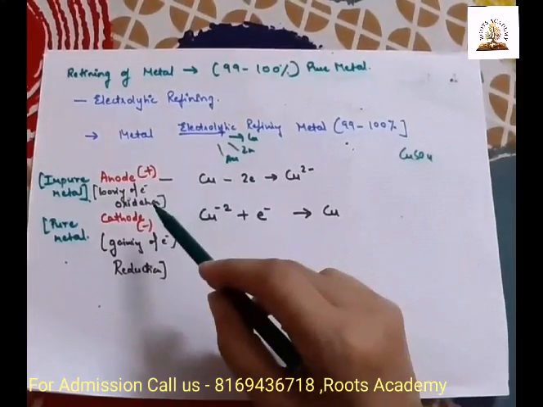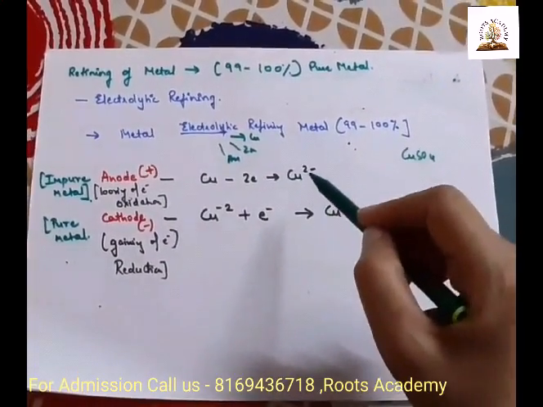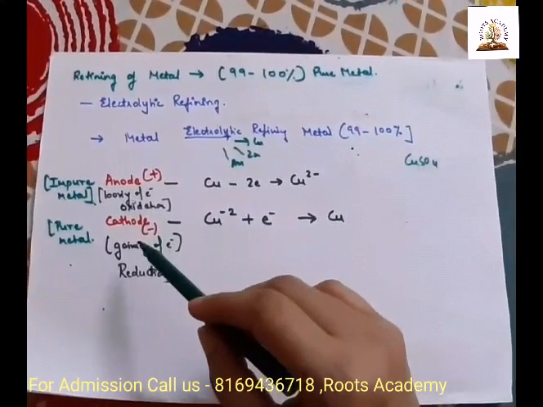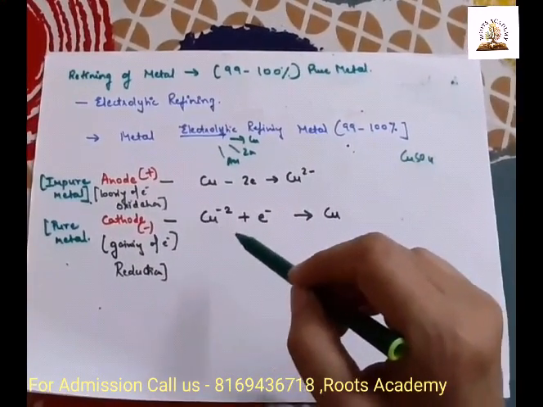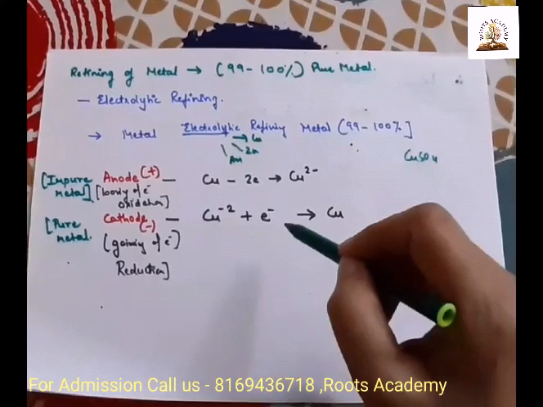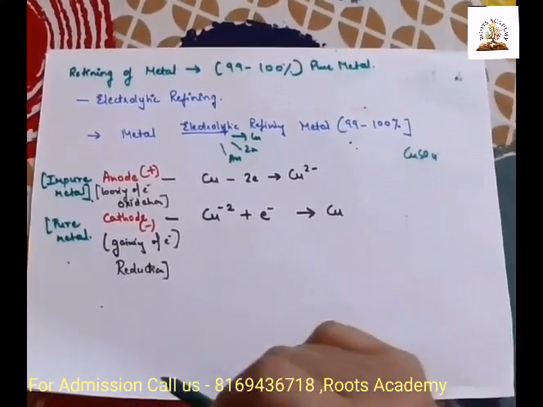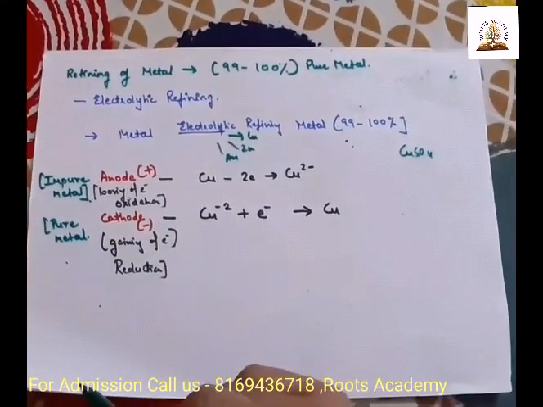This losing of electrons is also called oxidation. This copper ion will move towards the cathode. And at the cathode, the copper ion will accept electrons, gain electrons, and there will be a formation of what? Copper. This is a reduction reaction which occurs at the cathode.